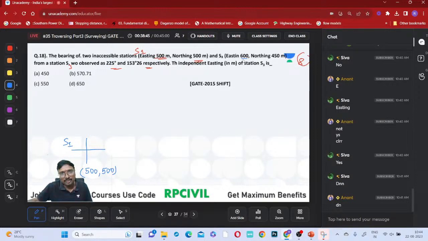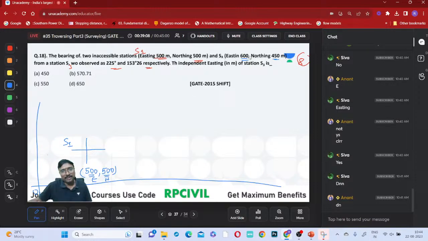And for this S2, 600 and 450, right? So easting 600 means it will be on the right side of this one, no? Because you will be having the origin somewhere here. You have 500 easting and 500 northing, okay?